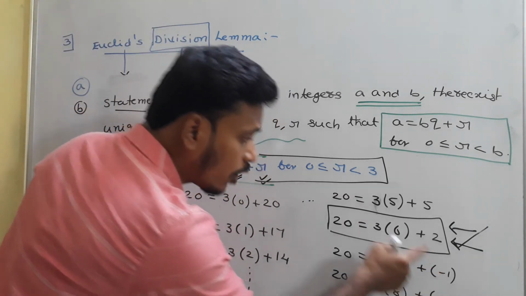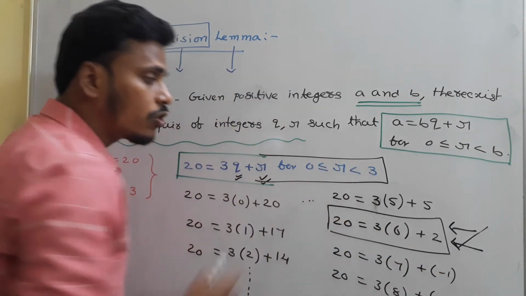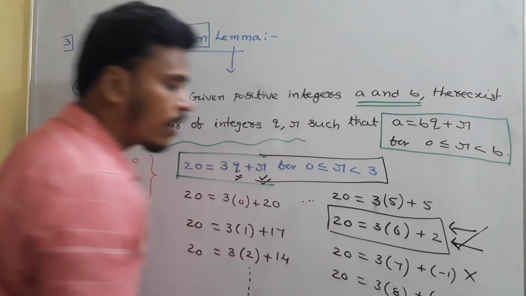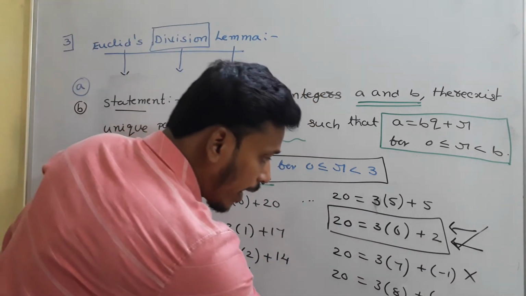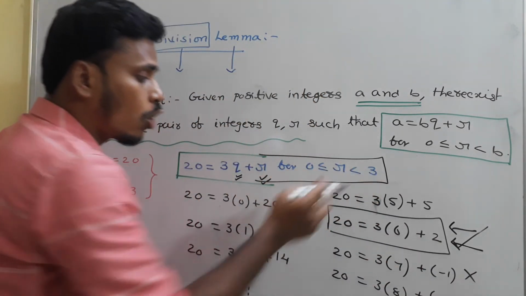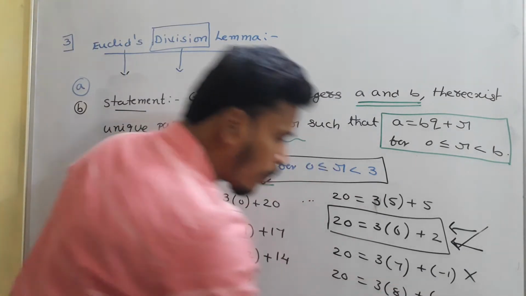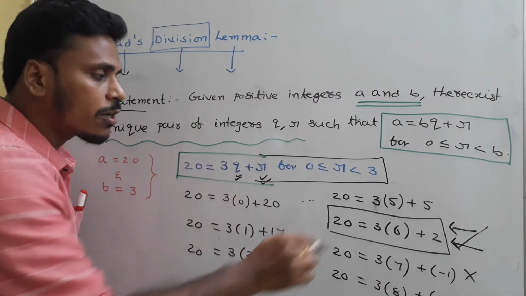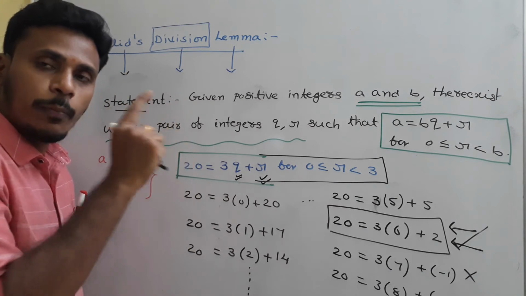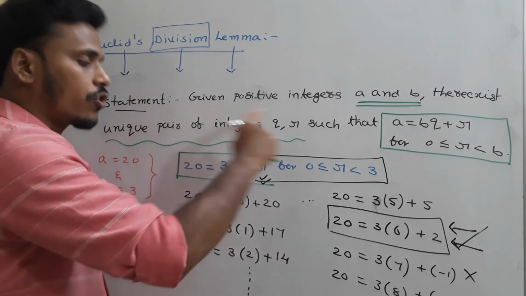Here this R value minus 1 is not between 0 and 3, so this is not the required representation. Here minus 4 is not between 0 and 3, so this is not the required representation. Among all those representations, one representation satisfies the given restriction.